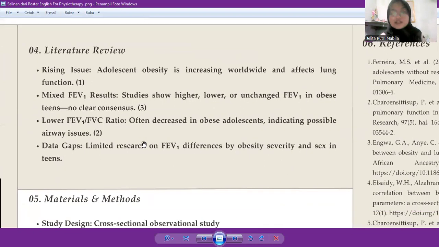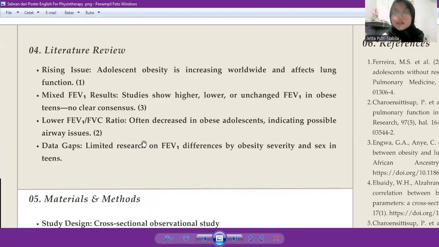And based on the literature review, adolescent obesity is a rising issue, increasing worldwide and affecting lung functions. And mixed FEV1 results: studies show higher, lower, and unchanged FEV1 in obese teens, with no clear consensus. And lower FEV1/FVC ratio is often found in obese adolescents, indicating possible airway issues.